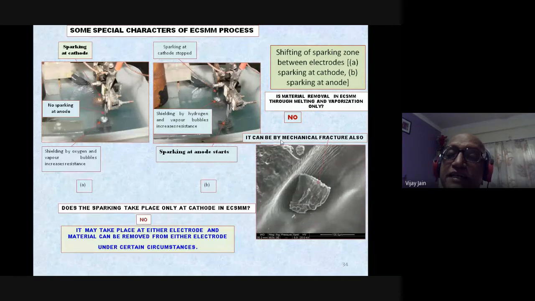This is a fractured part, having a height of around a few micrometers, and it has been fractured because during electrochemical spark machining or micromachining, a shock wave is generated, and because of that shock wave, this part has been fractured. So what I am trying to emphasize is that melting and vaporization are not the only mechanism of material removal. Under certain circumstances, some part of the material may be removed by mechanical means also, just like the one shown over here or this one shown over there.